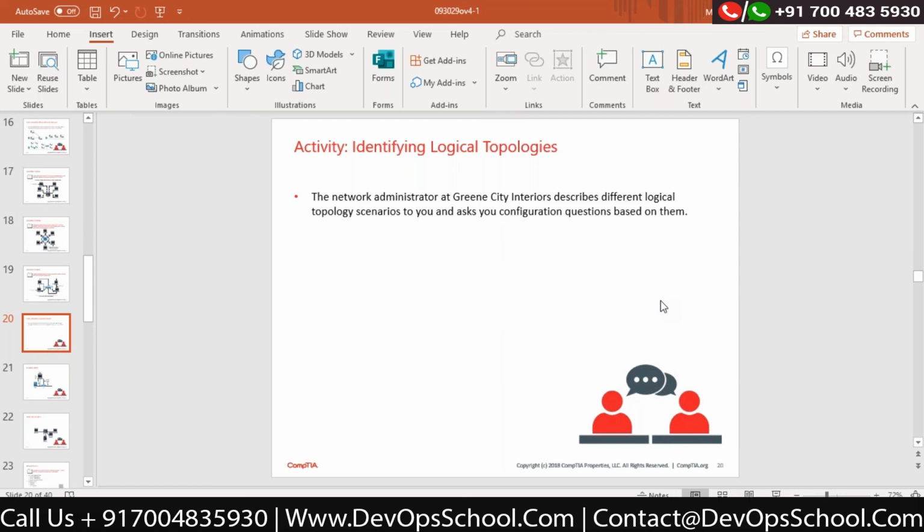Correct? Same case for the third. It looks like a star and it will transmit like a star. That would be considered a star topology. So the majority of the questions they will ask you are in this format, whether it's what type of logical topology and what type of physical topology they want to talk about.